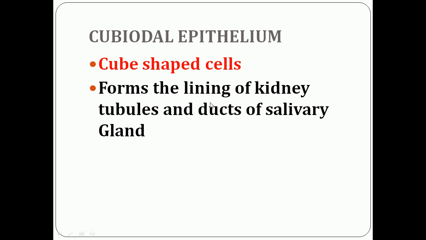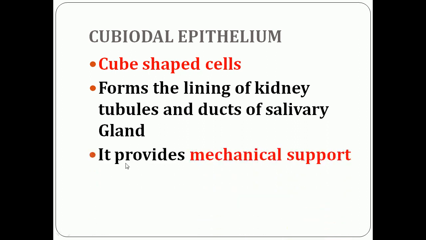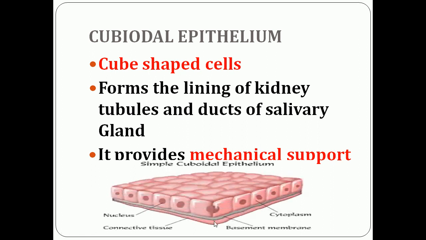What is the function of cuboidal epithelium? It provides mechanical support. Here you can see the structure of simple cuboidal epithelium. It is made of cube-shaped cells. It contains nucleus, cytoplasm and basement membrane.